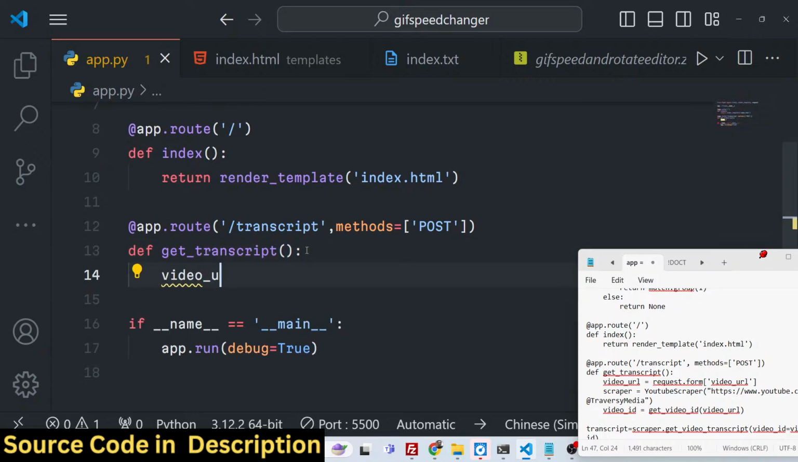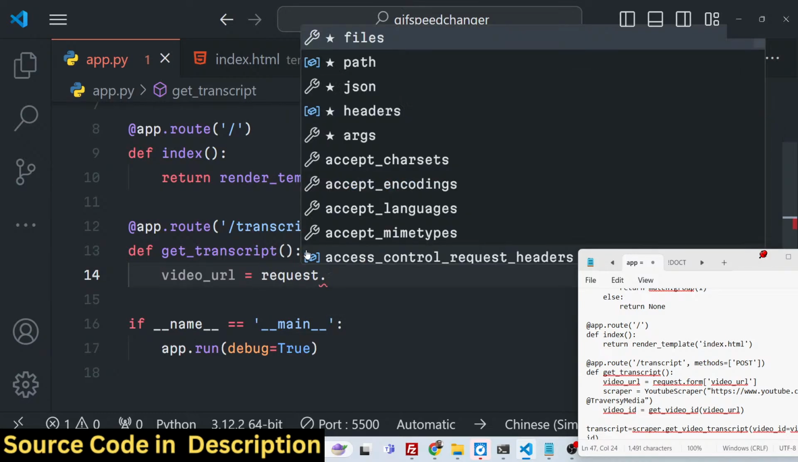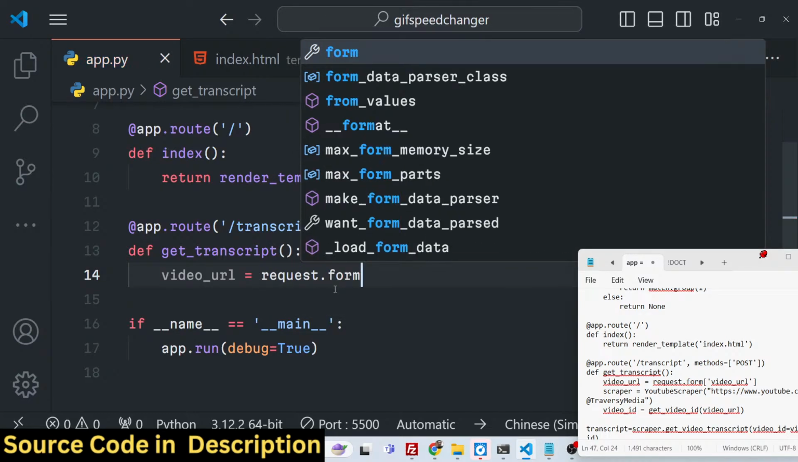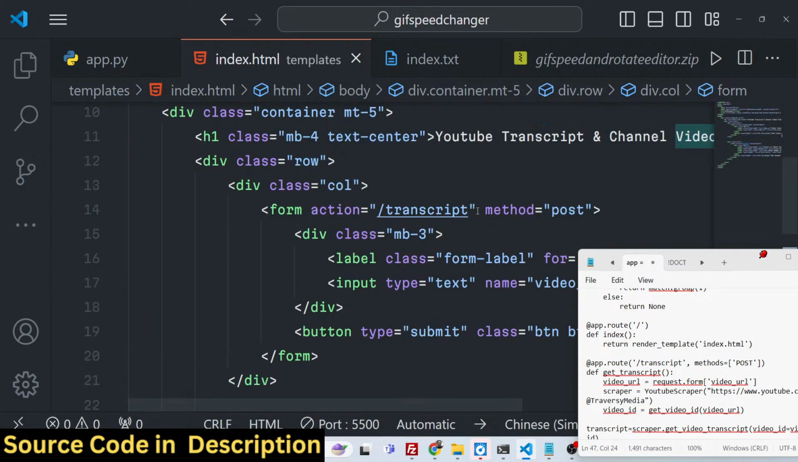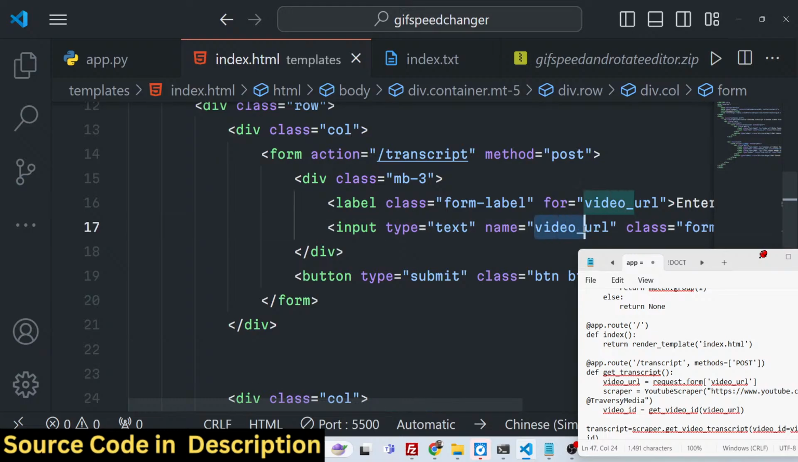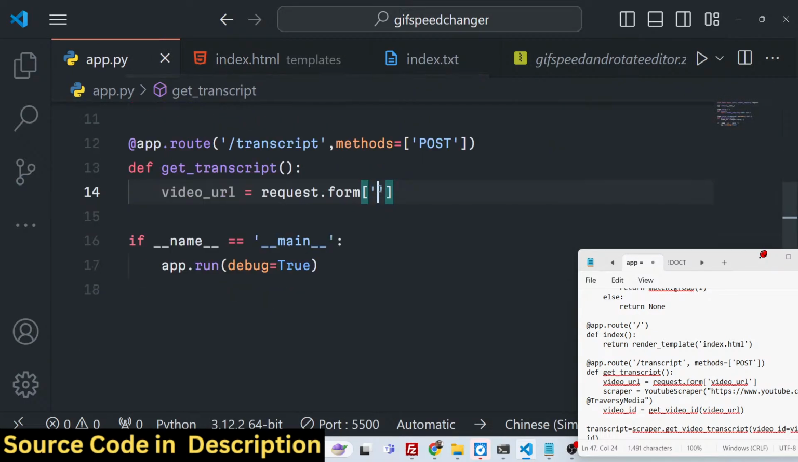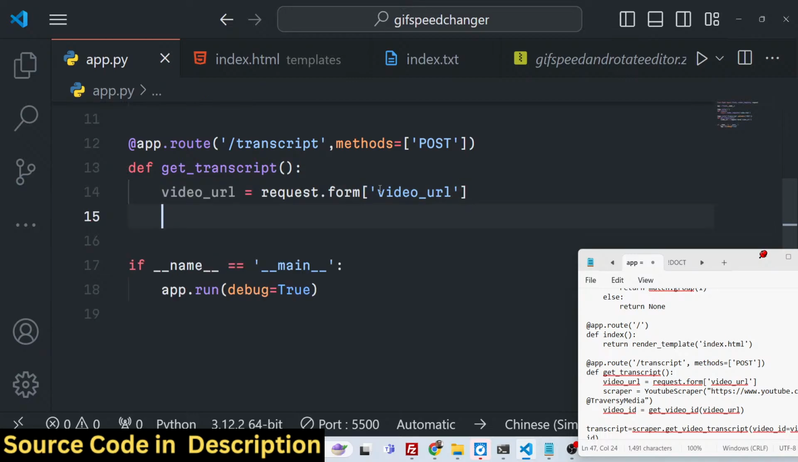Here we need to first of all get the video URL, whatever video URL the user has submitted. So here we will use request dot form, and here you need to give the name parameter that you have given. If you see, we have given this name parameter, which is video underscore URL. So this same name we are fetching, video underscore URL. After getting this video URL, we can define the scraper, the YouTube API scraper. We can initialize it. I basically developed this library. You can get all this source code. You can purchase it. The link is given in the description.